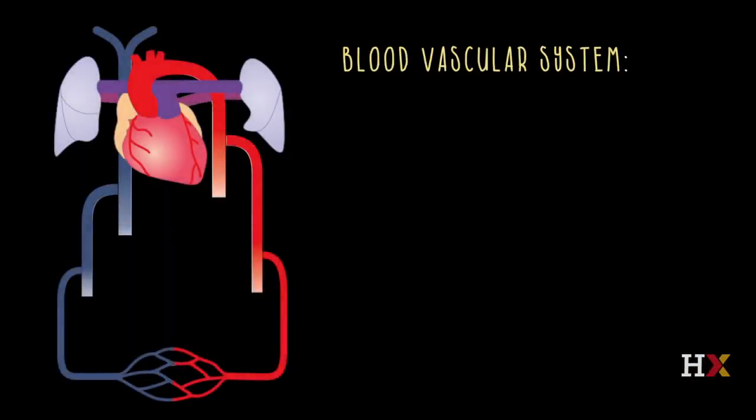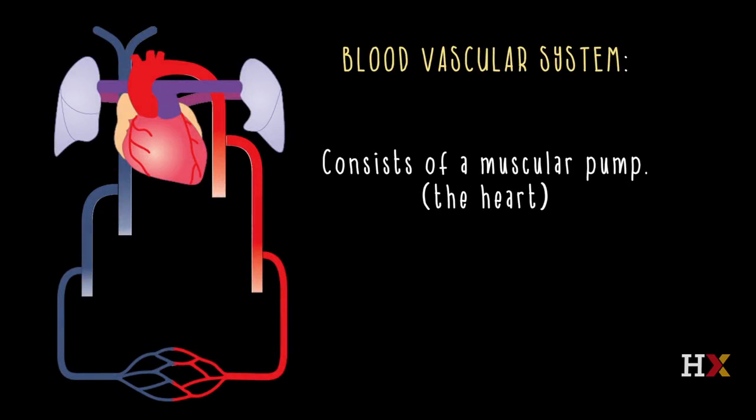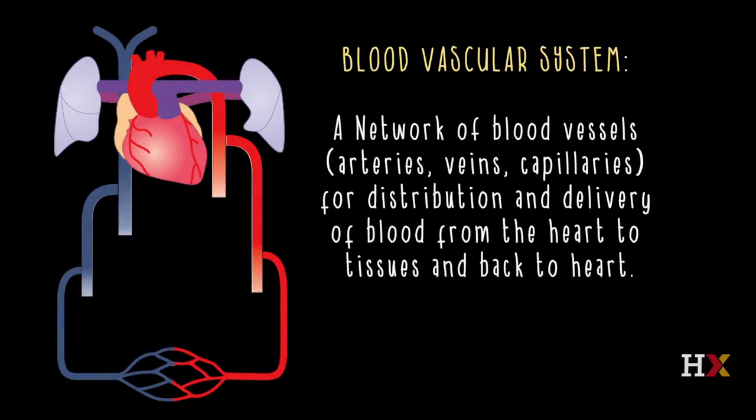mechanisms like countercurrent circulation. In addition to the fluid, the blood vascular system has a muscular pump, and the muscular pump is the heart. And finally, a network of blood vessels, arteries, veins, and capillaries for distributing and delivering blood from the heart to the tissues and then returning it to the heart again.